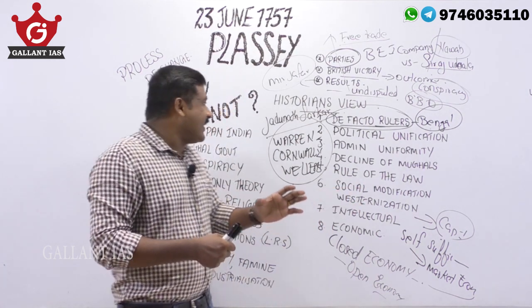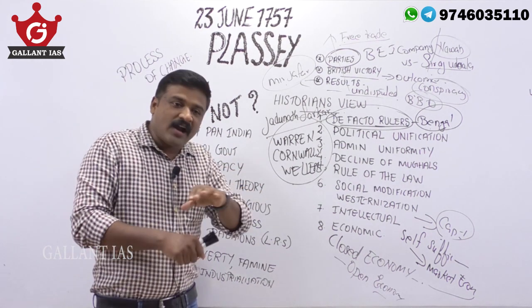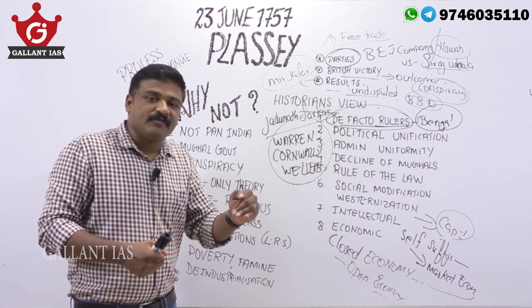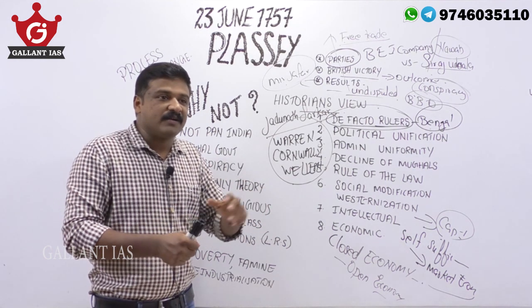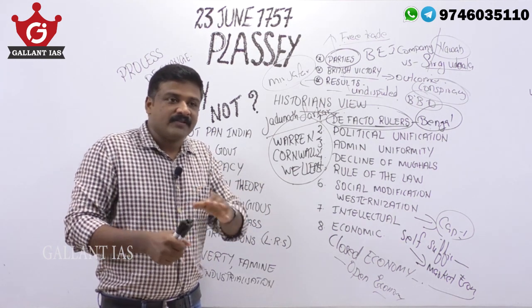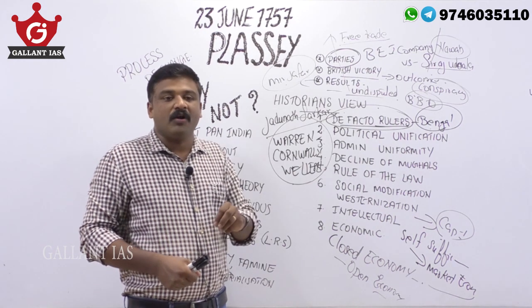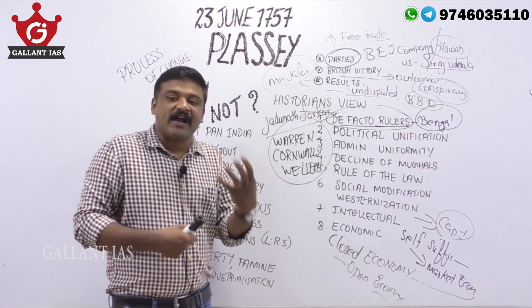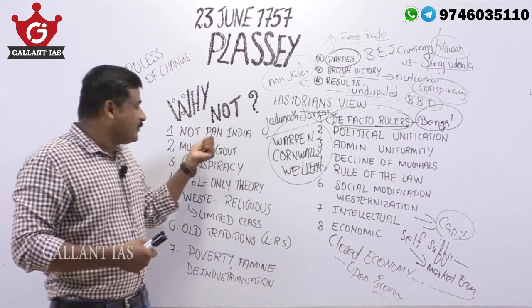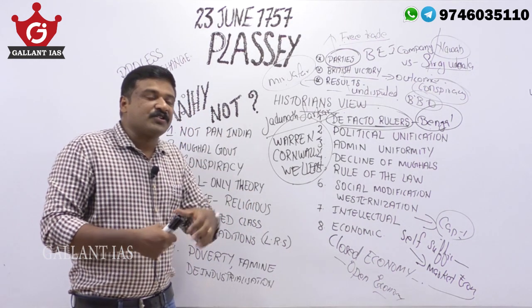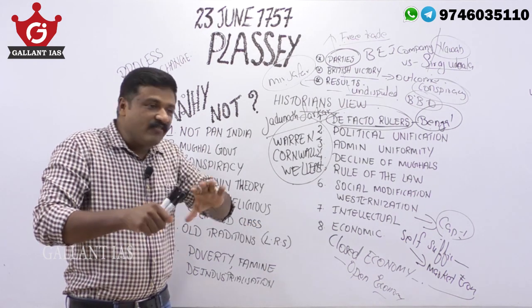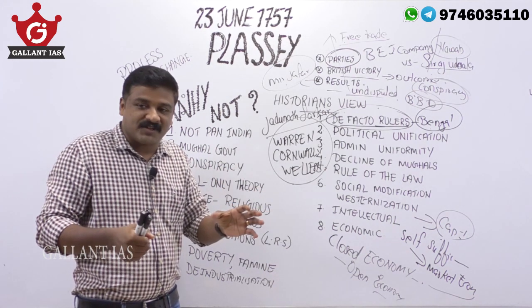But we can say that this argument is not 100% valid, or we cannot say that the British victory at Plassey ended medieval India and started modern India. Some counter arguments are also there. For example, the British victory at Plassey never created a pan-India impact.